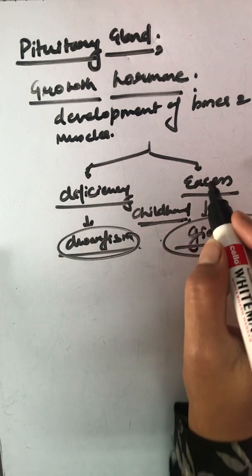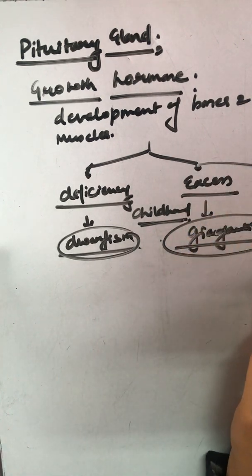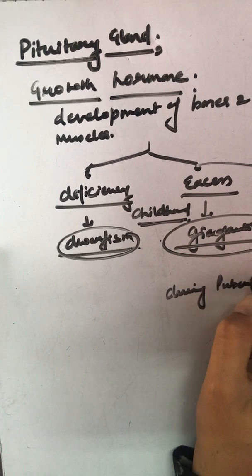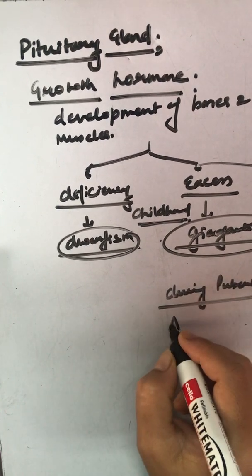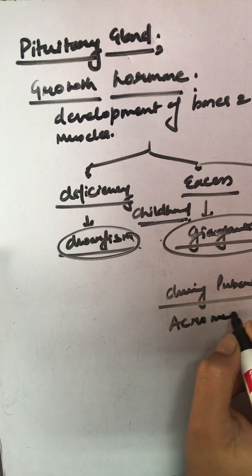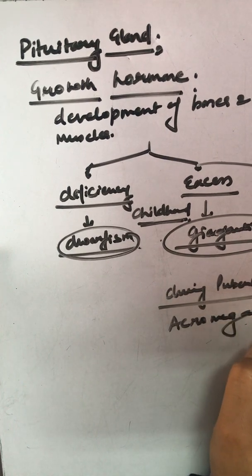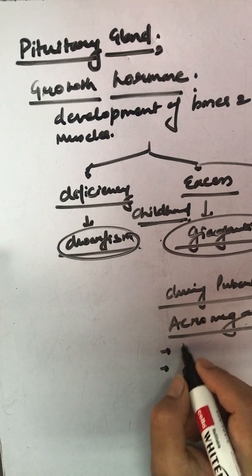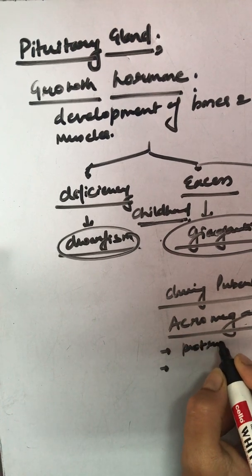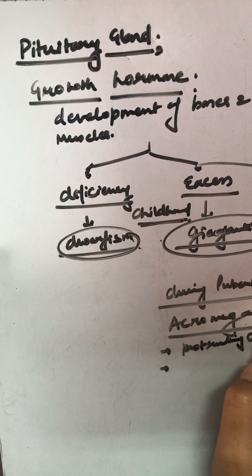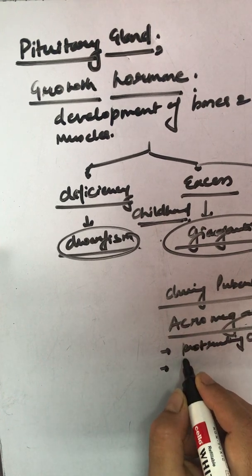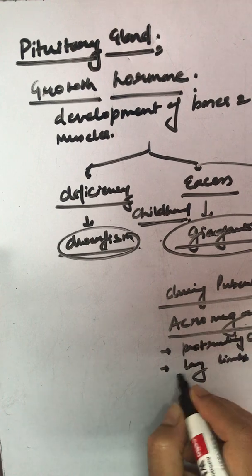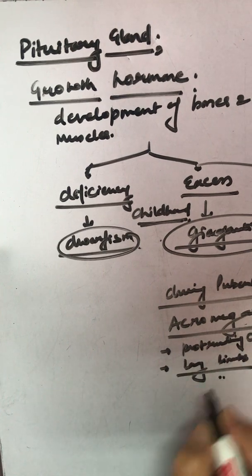If this excess hormone is secreted during puberty, then the person may have acromegaly. It means that the person may show a protruding chin and long limbs, meaning his forelimbs will touch the knee joint.